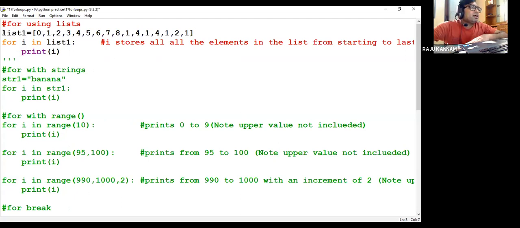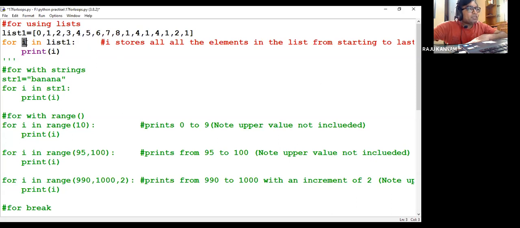At this point, we are creating one variable, list1, in which I'm storing multiple values, just to use the for loop. Now how do we write the for loop? We have to write for, and give the variable name, any name.